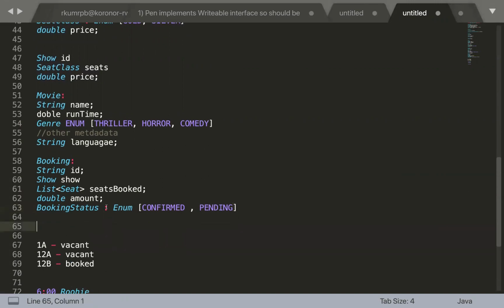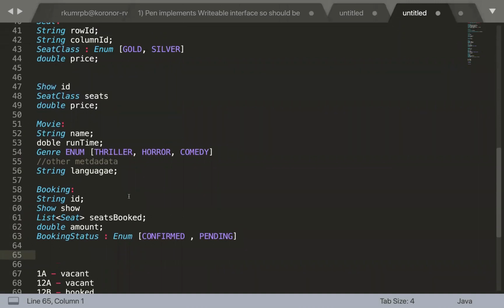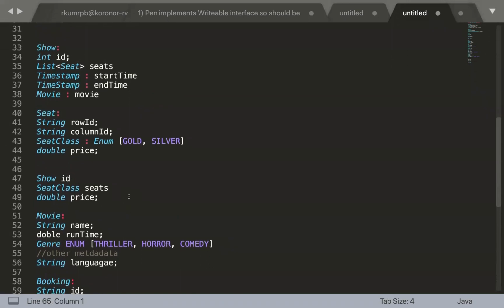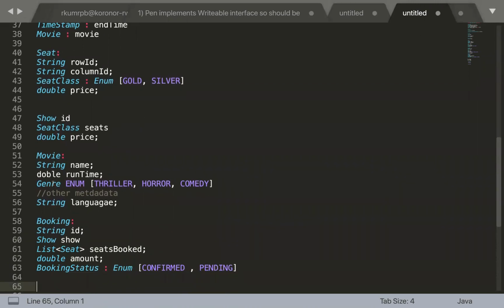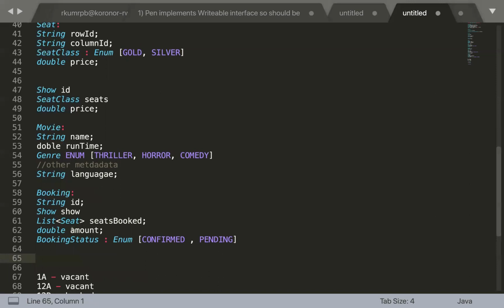Okay, any other entity that we missed till now? We have seen the BookMyShow system, and then we have seen the theaters, we have seen the auditorium, and we have seen the show, we have seen the seat. Each seat is going to have, and we have seen the movie, and then we have seen the booking as well. Any of the entities that we missed?